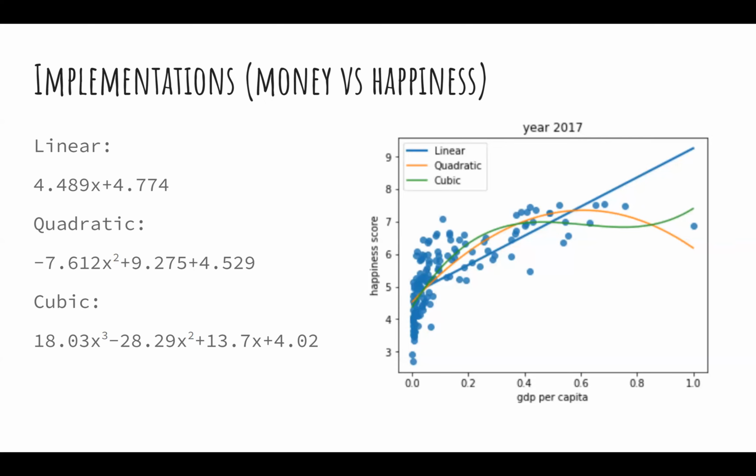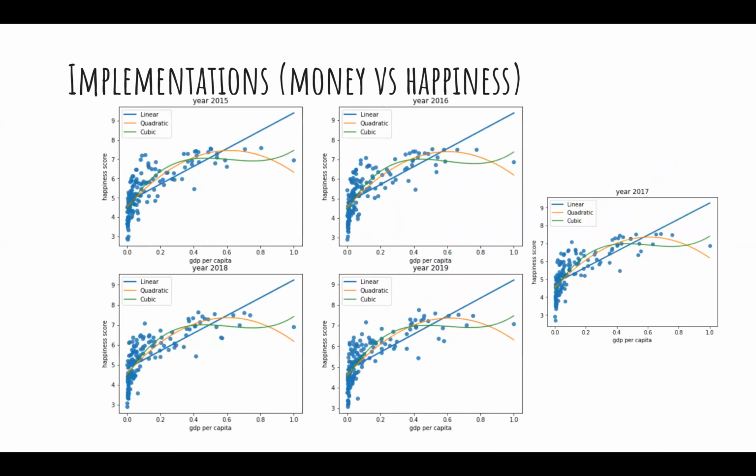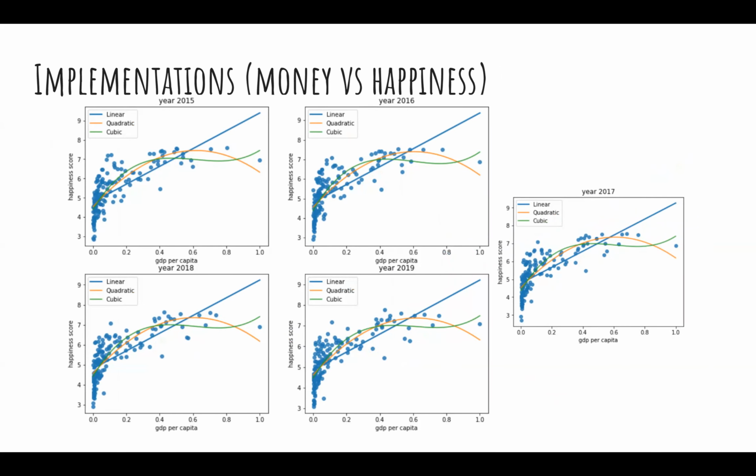For the cubic regression, we can see that it has a sharp increase at the beginning, but tends to cap at about 7 and stays flat going forward. So this is the implementation for all 5 years, and you can see that the trends share very similar characteristics across the years. Again, the linear regression has a positive relationship. The quadratic is still downward concave for all the years, and also has an optimal point at about 0.6. For the cubic regression, there's still a sharp increase at the beginning and then it tends to be flat at about 7.